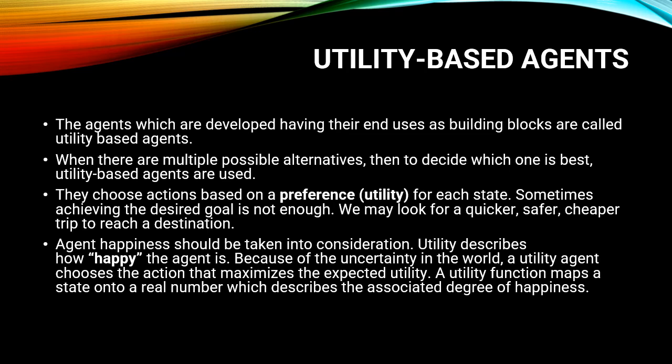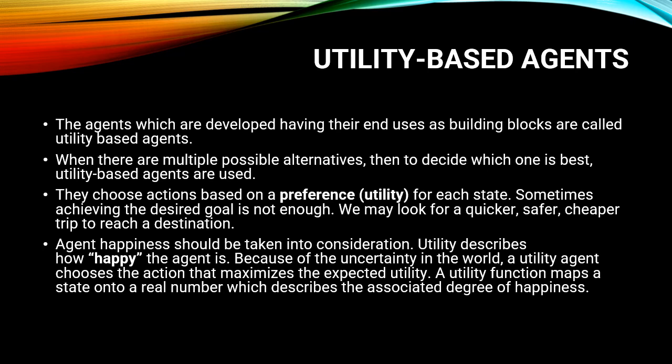Where there are multiple possible alternatives, deciding which one is the best is the task performed by this utility-based agent. They choose their action based on their preferences, their utility for each state. Sometimes achieving the desired goal is not enough.